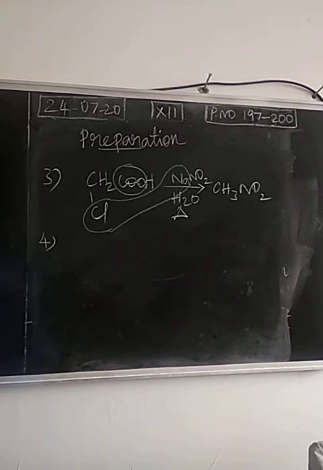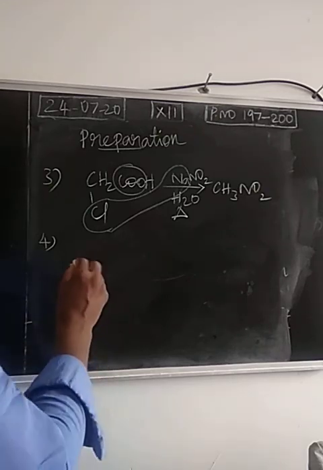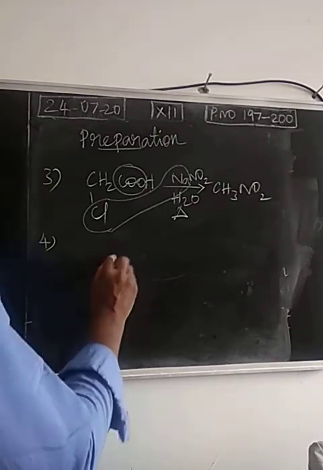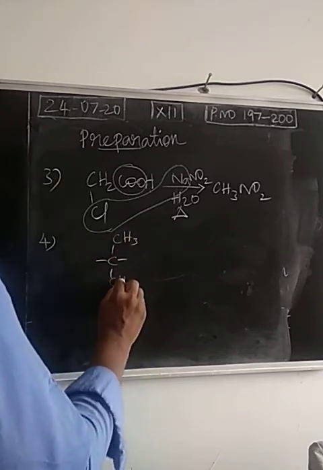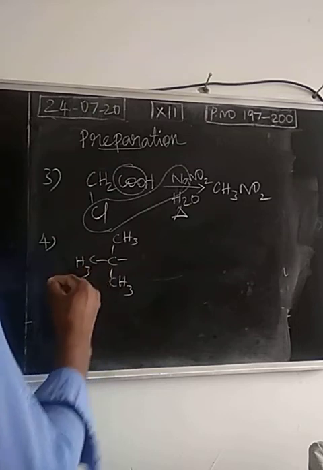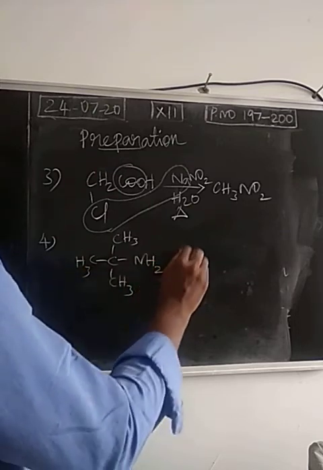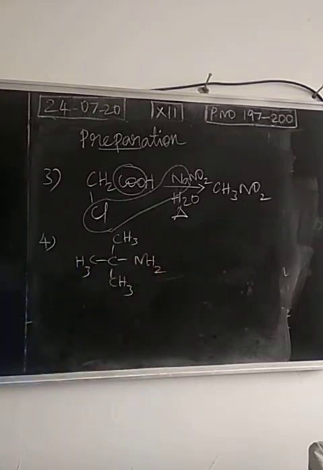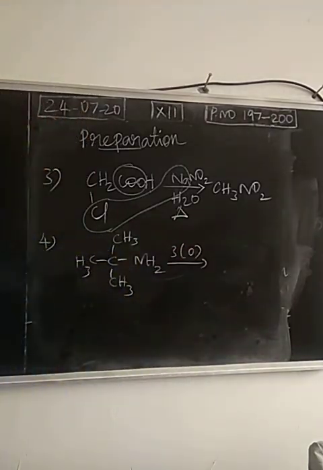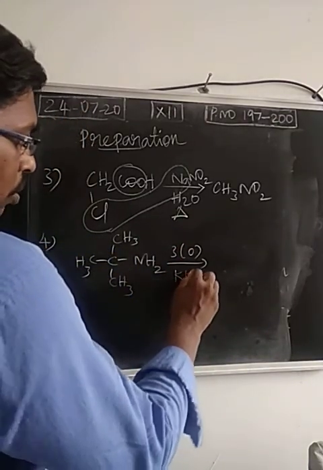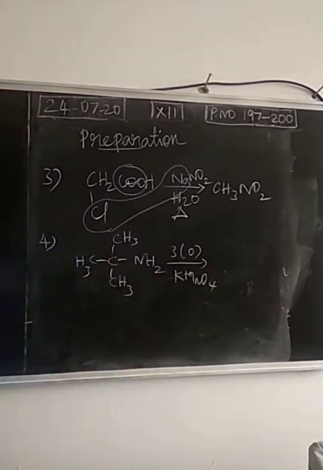Next, the fourth method, the oxidation method. We can oxidize tertiary amines. This is called tertiary butyl amine. Tertiary butyl amine is oxidized using aqueous potassium permanganate as the oxidizing agent.